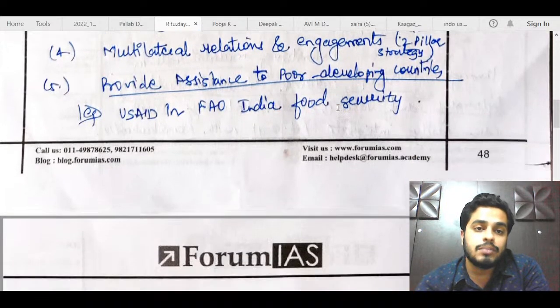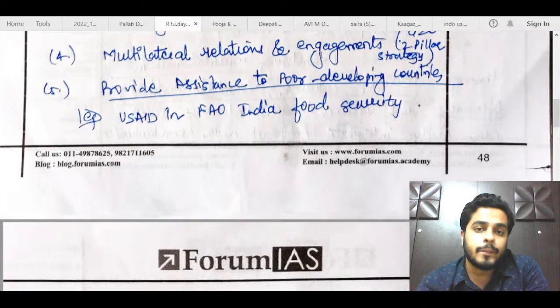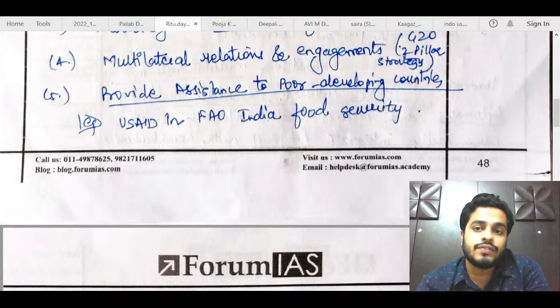Multilateral relations and engagements. Try to mention some examples here. G20 is fine, but try to mention some newer initiatives, because G20 involves a lot of countries.